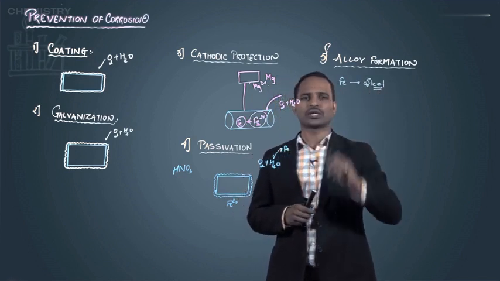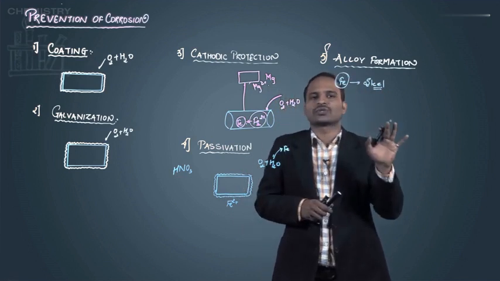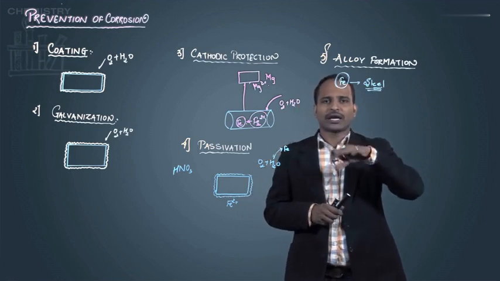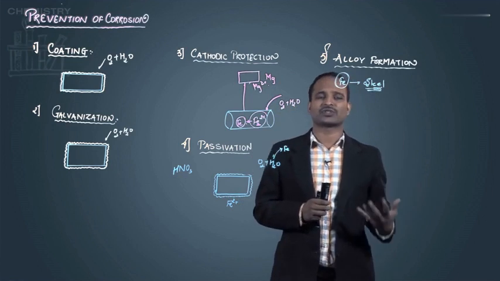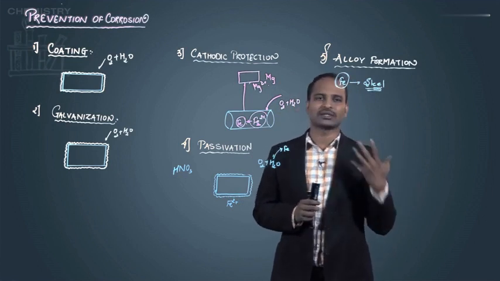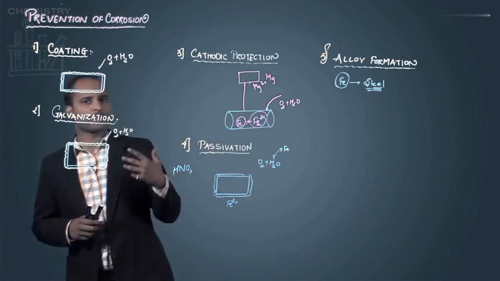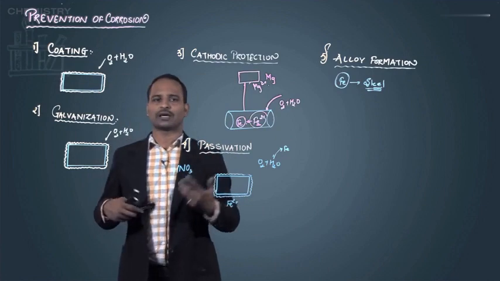Iron undergoes a corrosion process, but once it gets converted into steel, the corrosion does not take place. It is non-corroding. So Fe can be preserved by converting it into alloys which do not undergo corrosion, like steel. So these are some of the methods which we use for preventing corrosion, for preventing the rusting of iron metal.